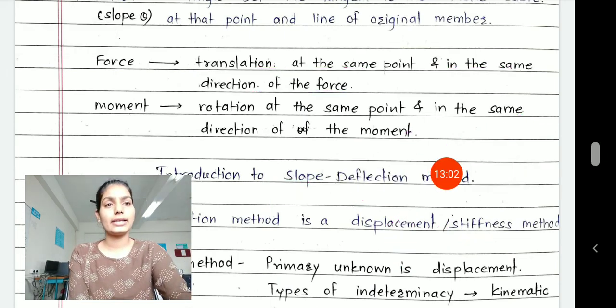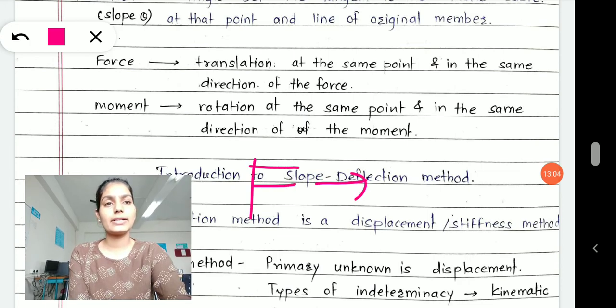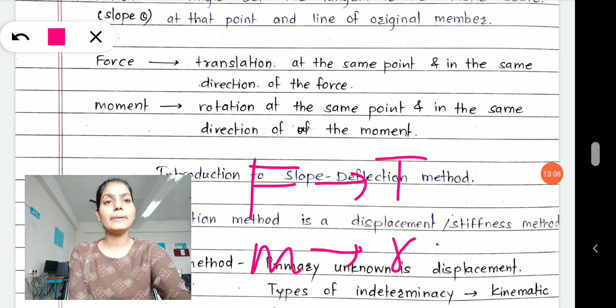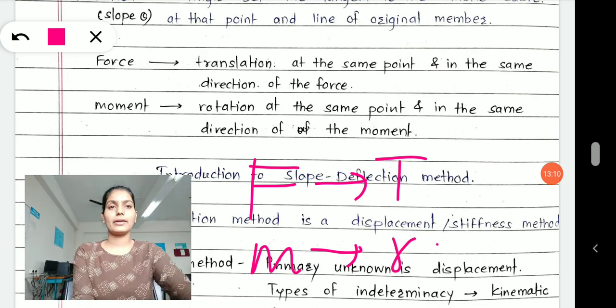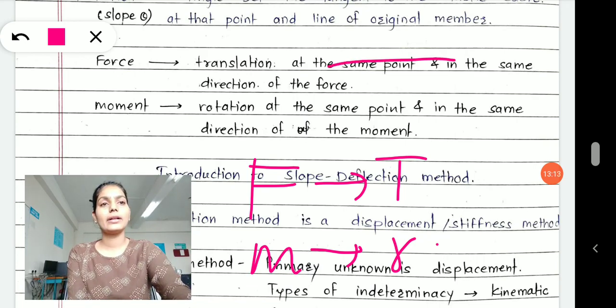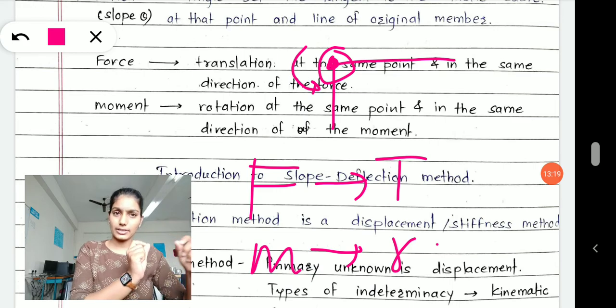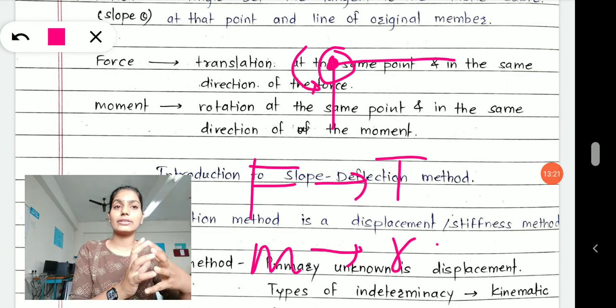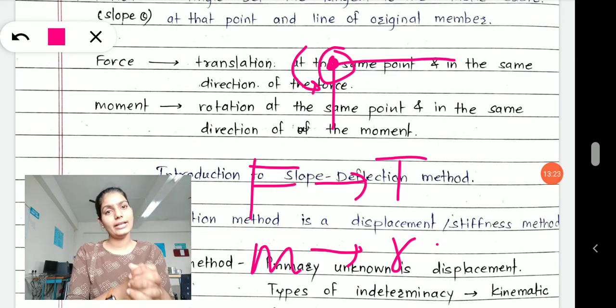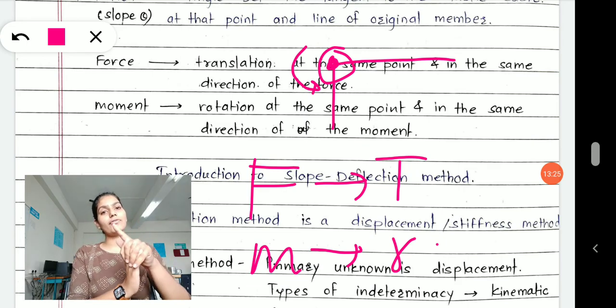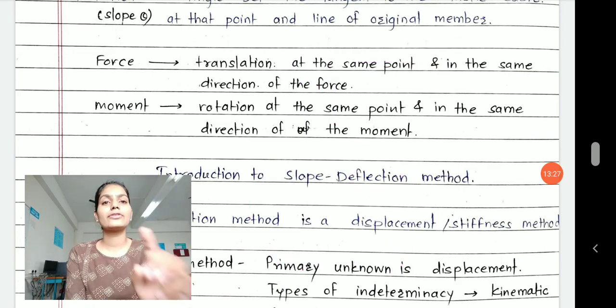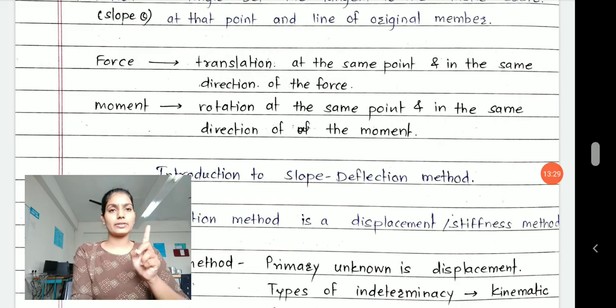Let's take it like this. Force causes translation. Movement causes rotation. Simply, when you rotate, see here, this is my frame, it has a joint here, and when you rotate it, it will show a certain response: a rotation at that same point in the direction of movement. Okay, so force causes translation, movement causes rotation.